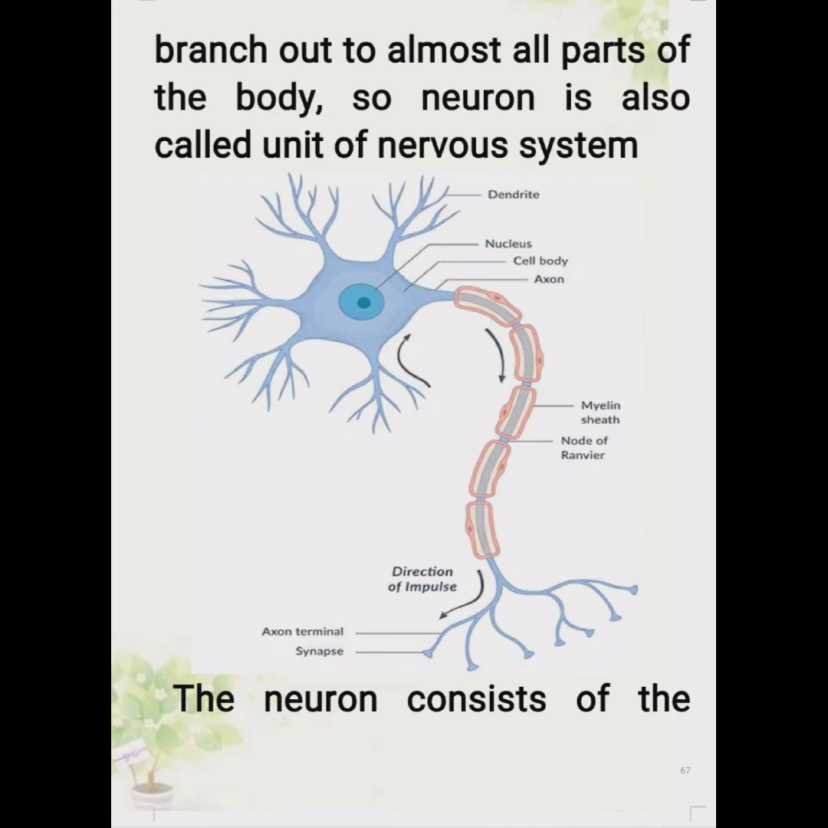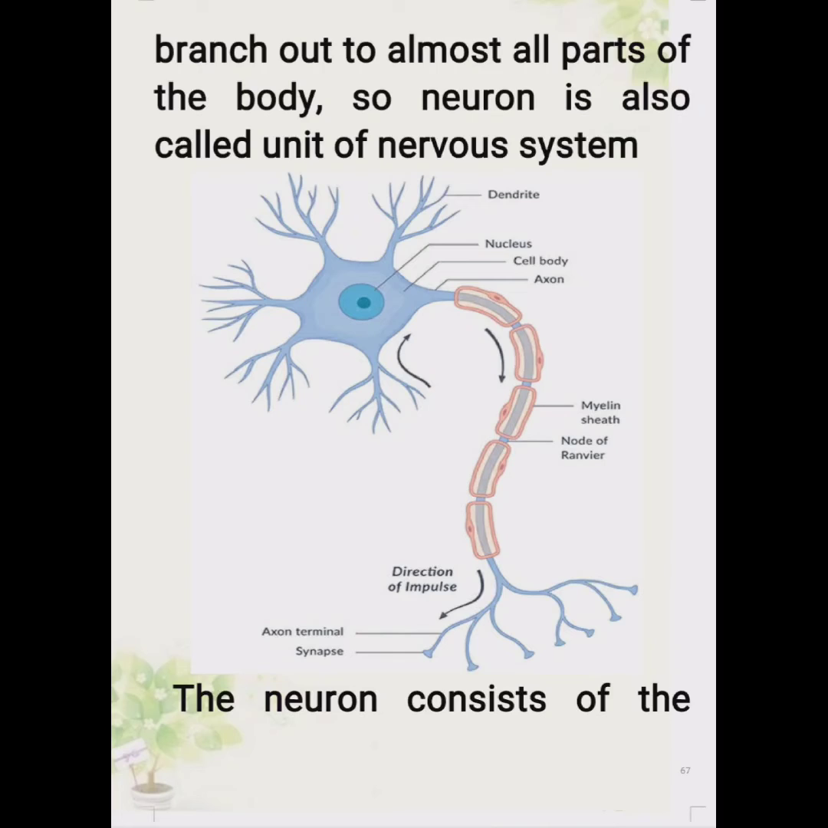Let's talk about the neuron. A neuron is the structural and functional unit of the nervous system. A neuron is a highly specialized cell which is responsible for the transmission of nerve impulses. The neuron consists of the following parts. Okay, let's study the picture.